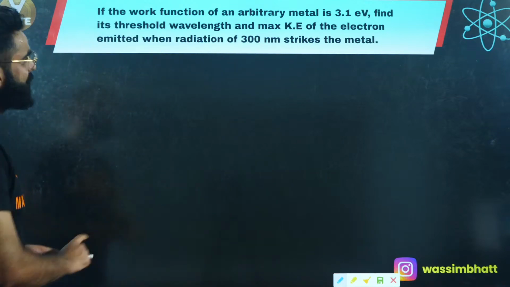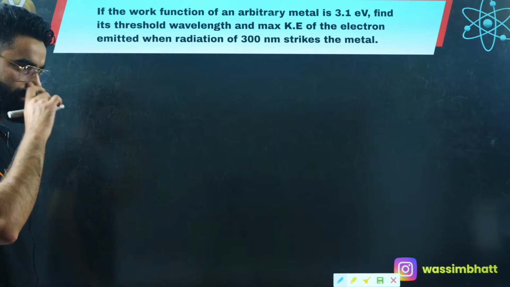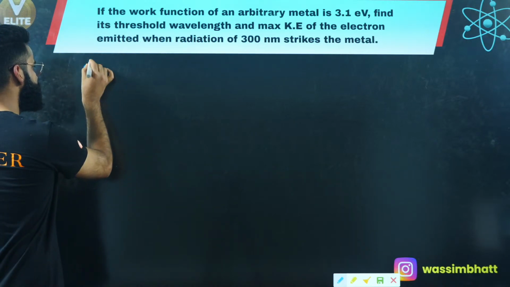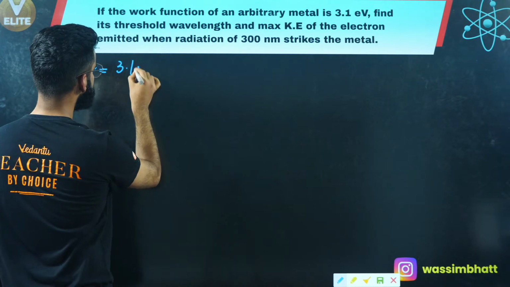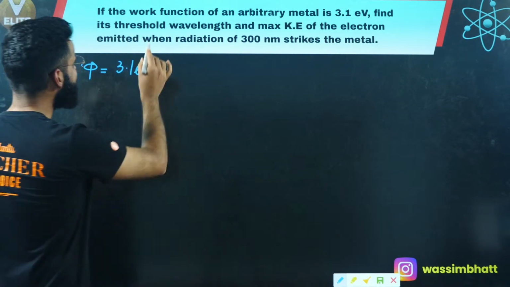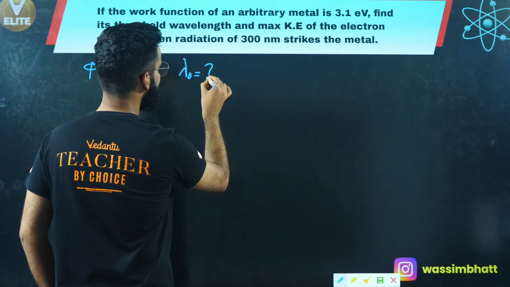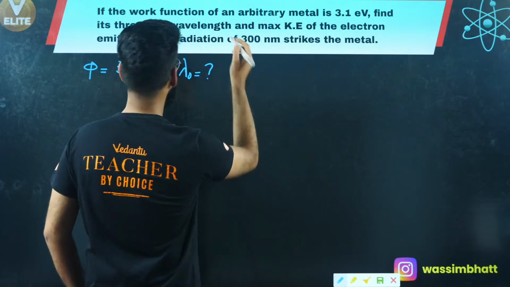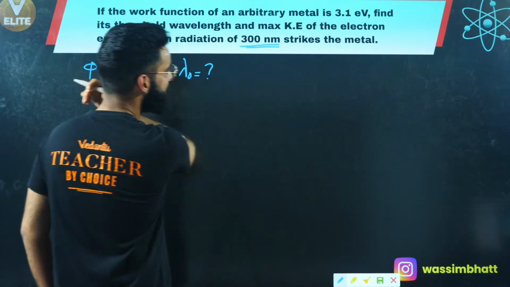Perfecto. If the work function of an arbitrary metal is 3.1 electron volts, okay? Then find its threshold wavelength. I need to calculate the value of lambda naught. And find the maximum kinetic energy of the electron emitted when radiation of 300 nanometers strikes the metal.